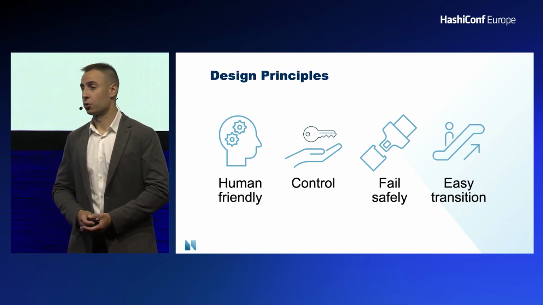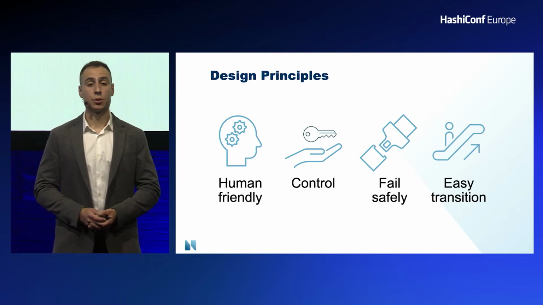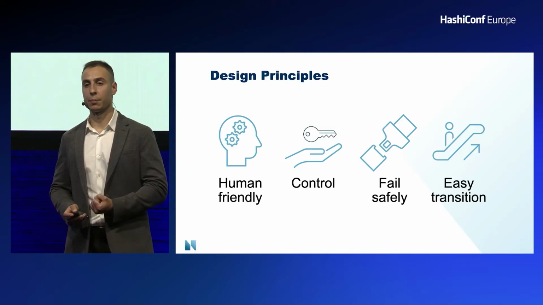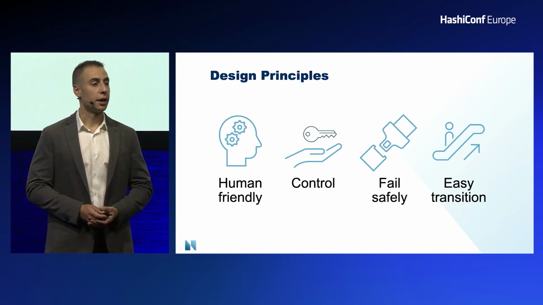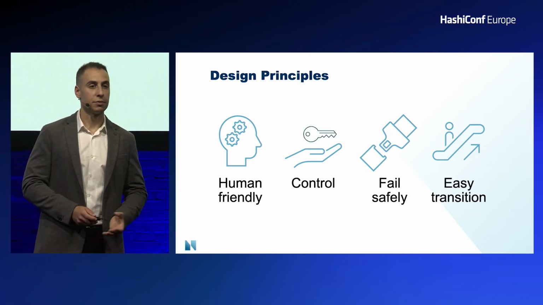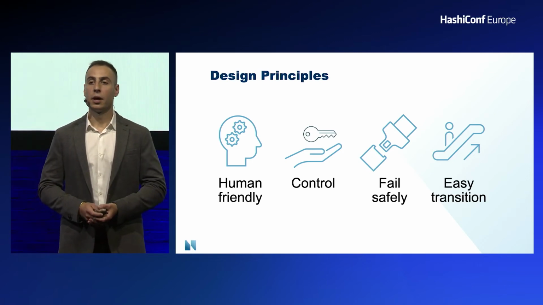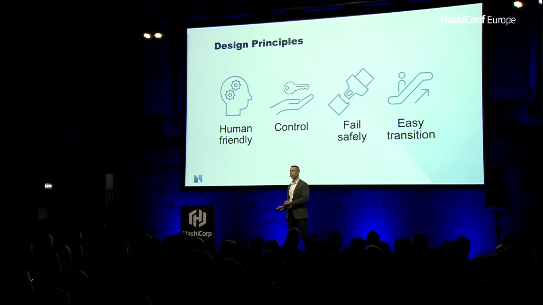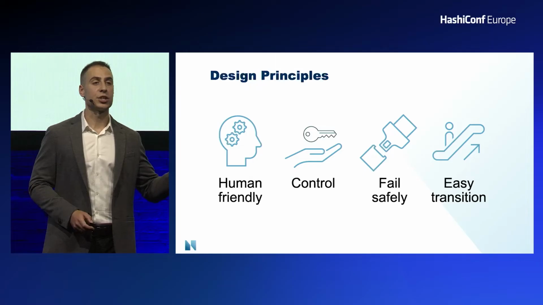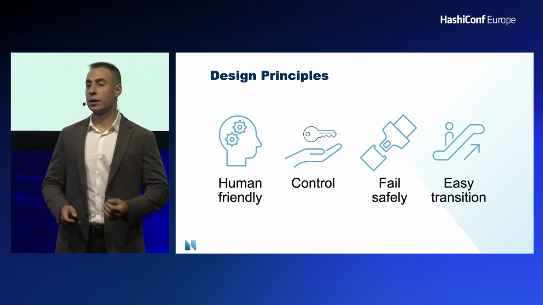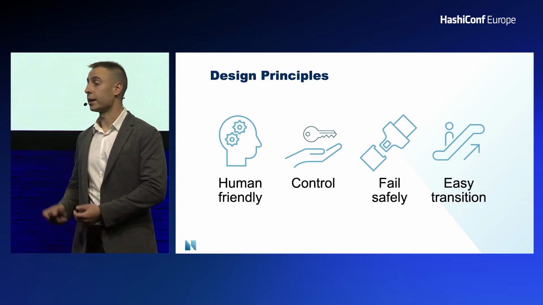Next, we had to give back control to our users. It's not enough for them to be able to do some things themselves, but others they have to be reliant on another team to do for them. This notion of control needs to be back in the hands of the owner of the application. Next, we have to fail safely. It's not good enough to say, sorry, it broke, when an application owner tries to do something themselves. They have to feel confident and empowered to do things their own way, knowing that they won't break everything at the same time. And lastly, the change has to be easy. It has to be an easy migration to make sure that we get the highest rate of adoption and the most people that are actually satisfied and happy to use our solution.